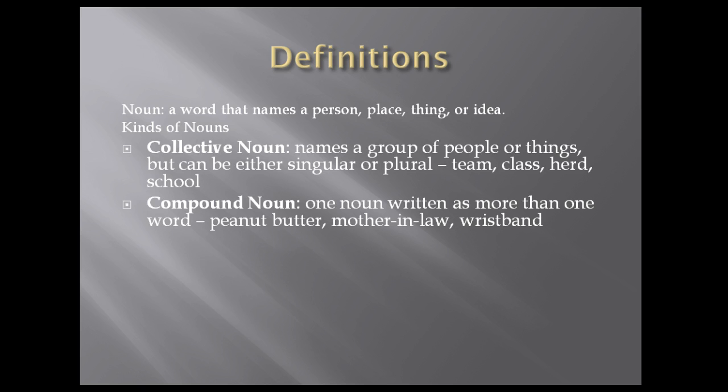A compound noun is where it's one noun written as more than one word. These could be written as 2 separate words like peanut butter, words that are hyphenated like mother-in-law, or words that are smushed together with no spaces or hyphens like wristband.